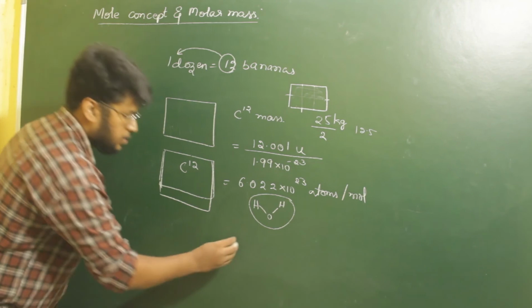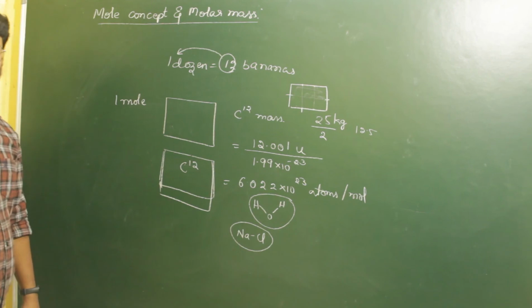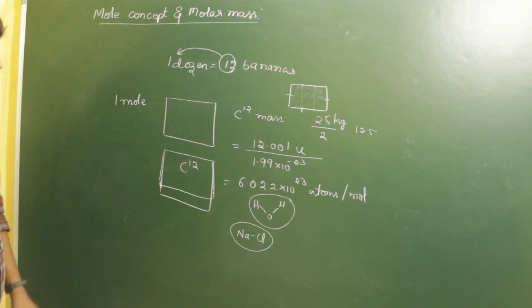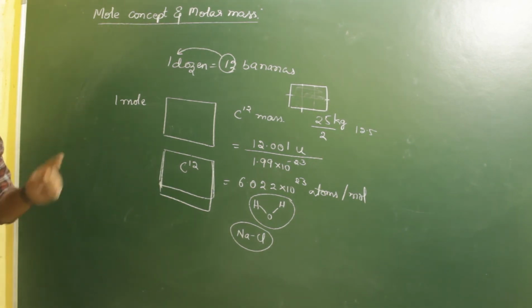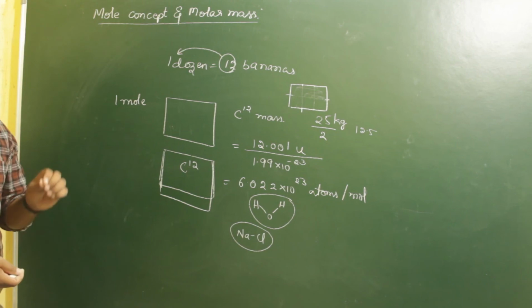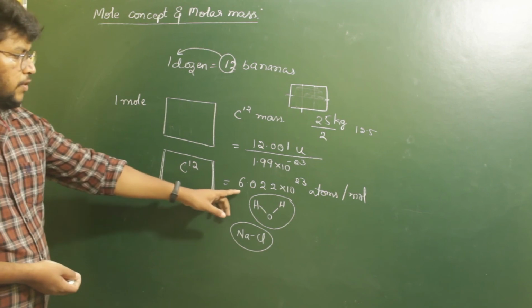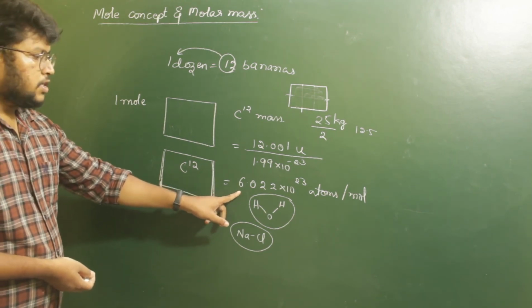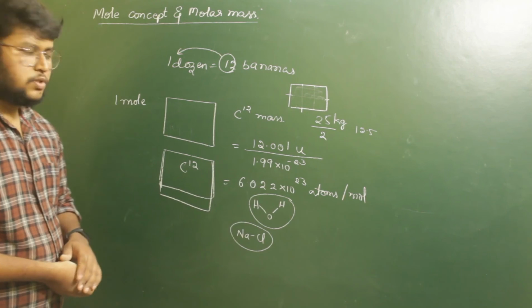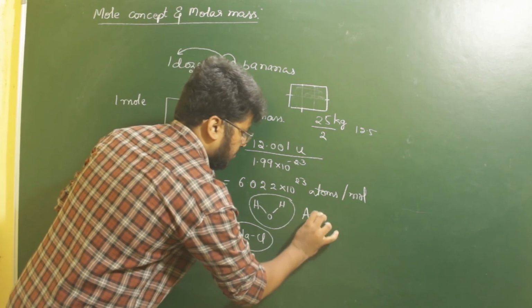Understood? If you arrange 6.022 into 10 to the power 23 formula units of sodium chloride in this box, then this box is said to be 1 mole of formula mass of sodium chloride. Understood? So that is about the 1 mole. That is, a mole is nothing but the number of atoms present in the carbon-12 isotope, which is 6.022 into 10 to the power 23 atoms. So this number, 6.022 into 10 to the power 23, is called the Avogadro number,